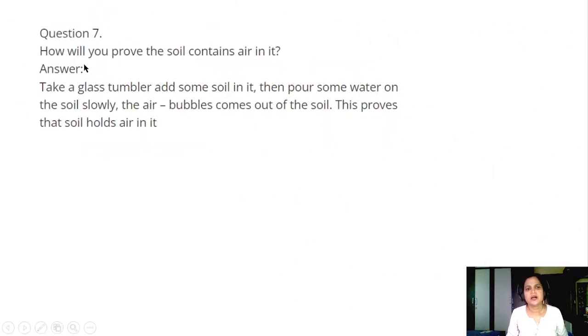Question number 7. How will you prove the soil contains air in it? Answer. Take a glass tumbler and put some soil in it. Then pour some water on the soil slowly and air bubbles come out of the soil. This proves that soil holds air in it.